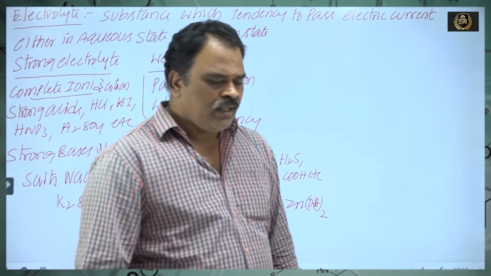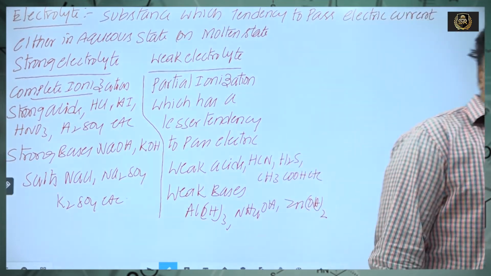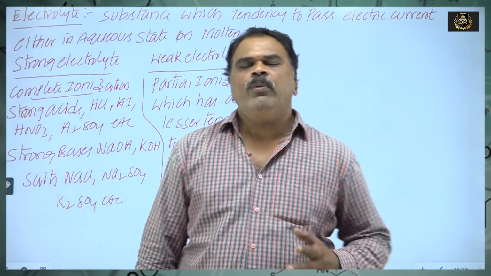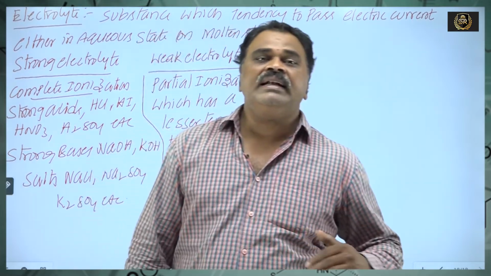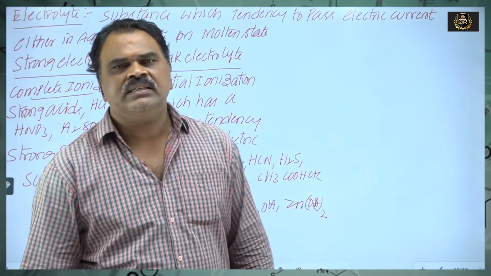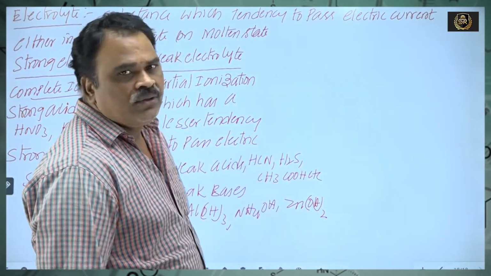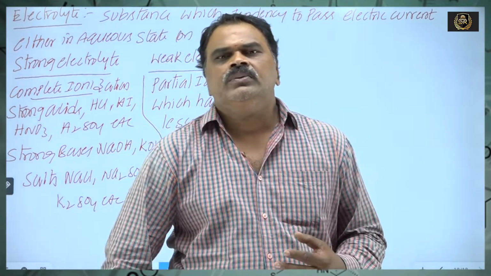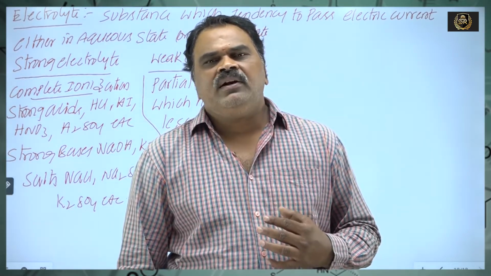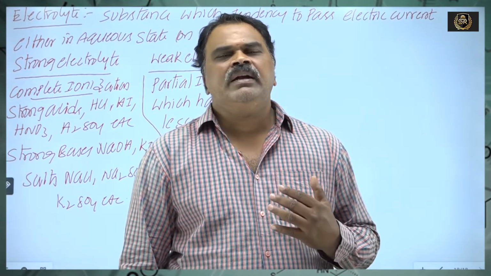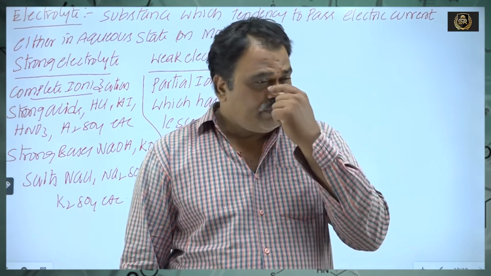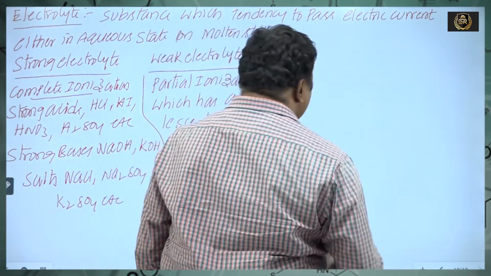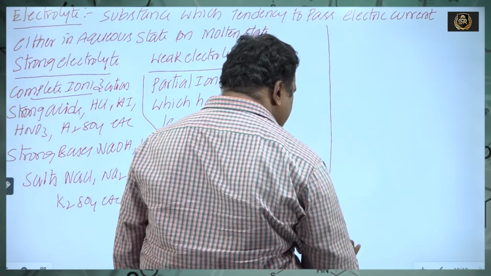As temperature increases, the degree of ionization or dissociation increases. As the degree of dissociation increases, mobility of ions increases, therefore conductance increases. This is about electrolytes. So in this class we discussed what is meant by electrochemistry, conductor, insulator, and the types of conductors and types of electrolytes. Now we are going to discuss what is meant by electrolysis.